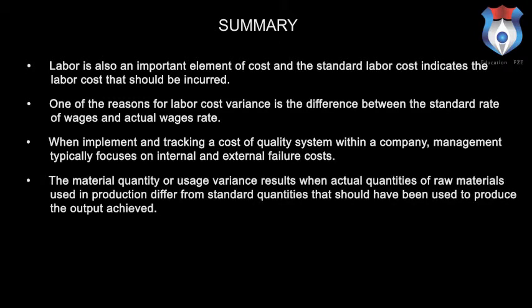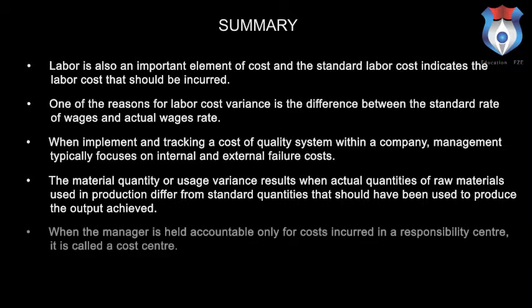The material quantity or usage variance results when actual quantities of raw material used in production differ from standard quantities that should have been used to produce the output achieved. When the manager is held accountable only for costs incurred in a responsibility center, it is called a cost center.